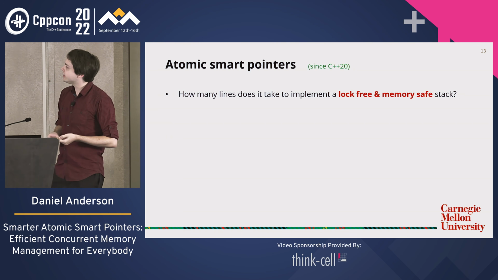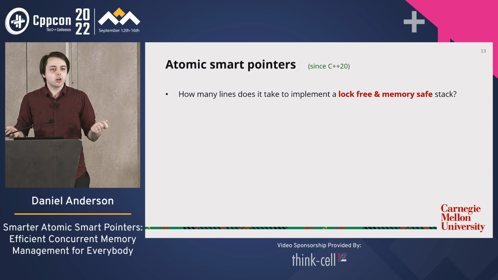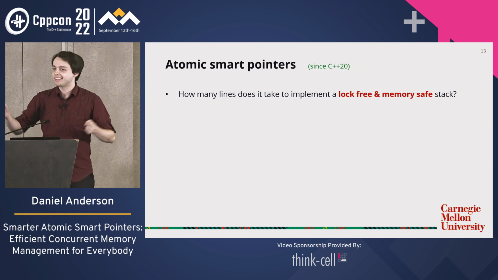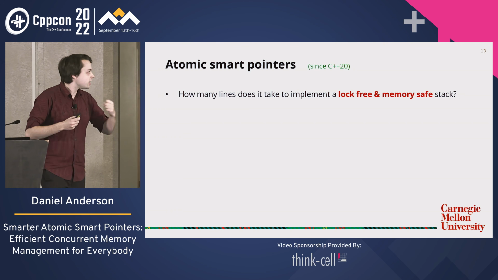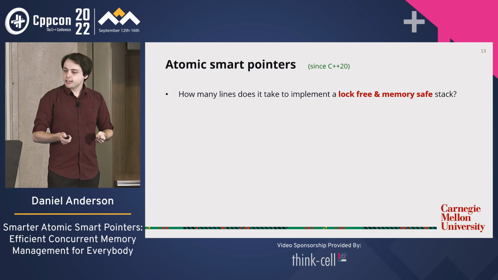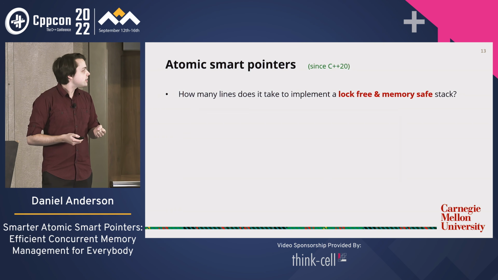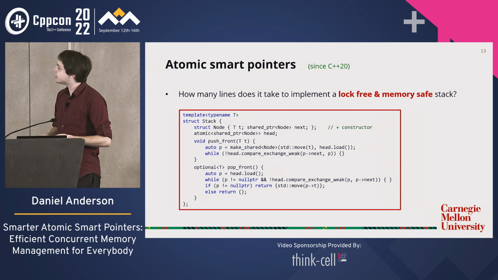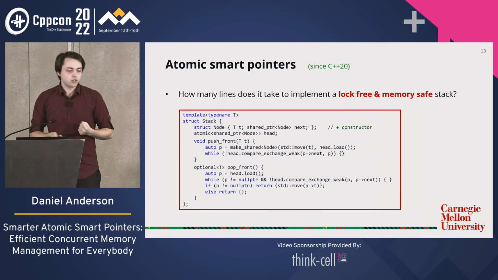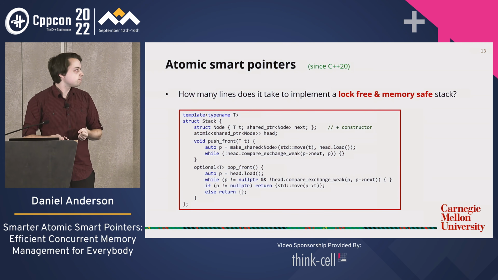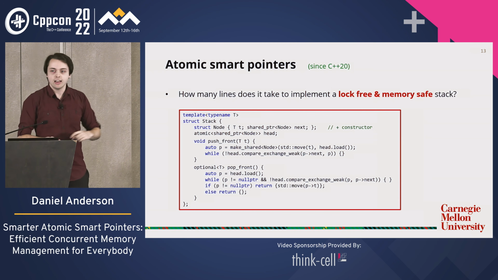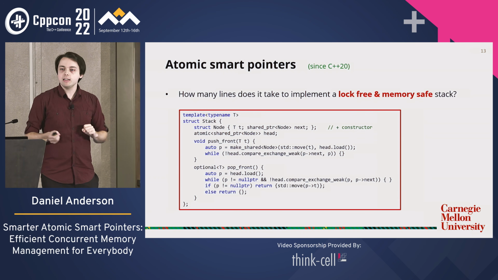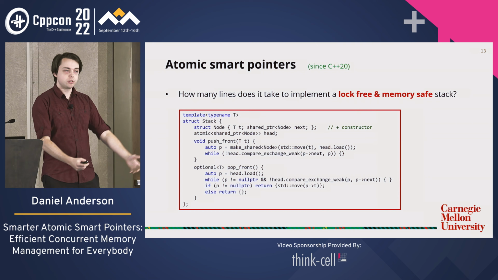Well, let's say I asked you, how many lines of code do you think it takes to implement a lock-free, memory-safe stack? This is the classic example for talking up atomic shared pointers. So what do you think? If you answered any more than, say, 10 lines, then maybe you'd be pleasantly surprised. If you use atomic shared pointer, you can implement a lock-free, memory-safe stack in just a handful of lines of code. It's barely any more complicated than implementing a sequential stack.